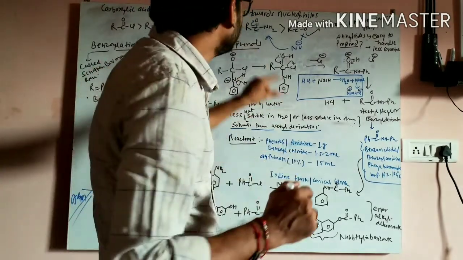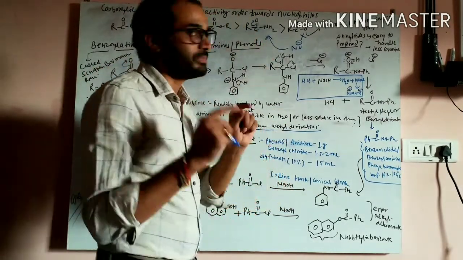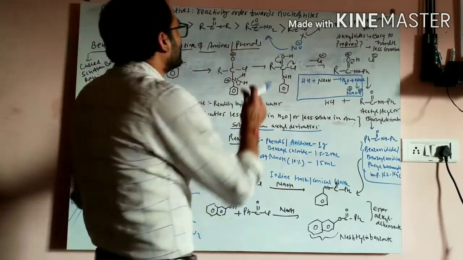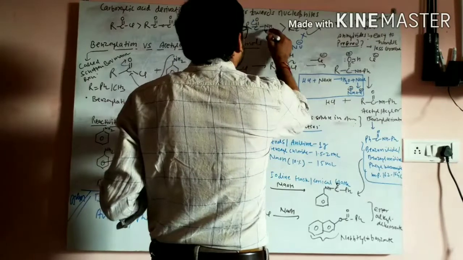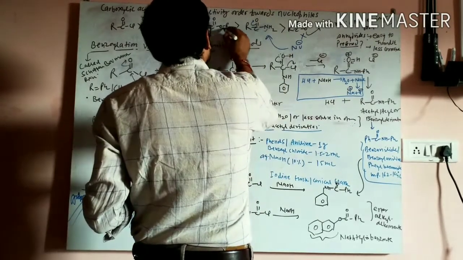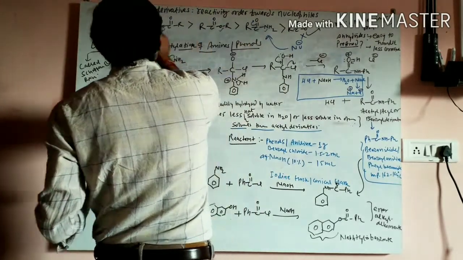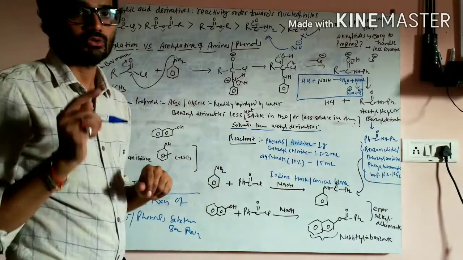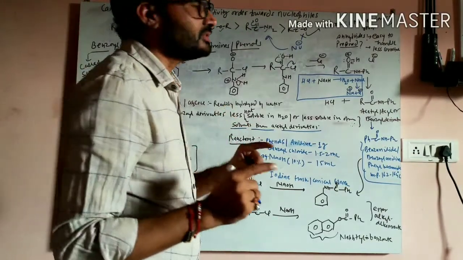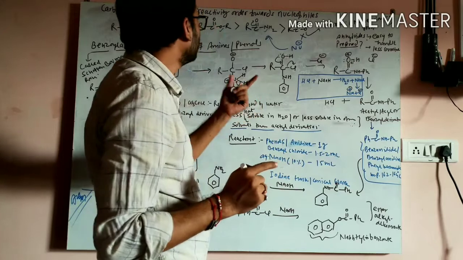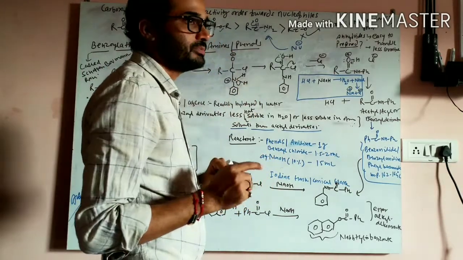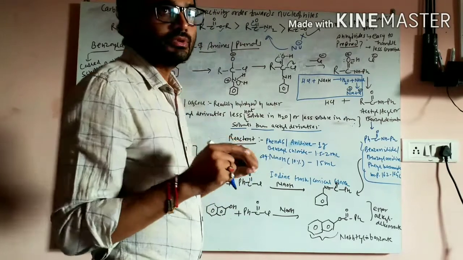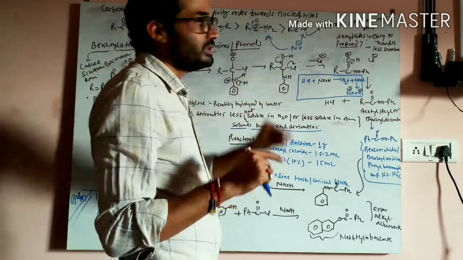This electropositive nature of the carbon depends on the group attached directly to it. Here nitrogen is directly attached, here oxygen, here also oxygen, and here chlorine. Nitrogen is much less electronegative than oxygen or chlorine. It means that on this ground, the amide is going to be the least reactive.